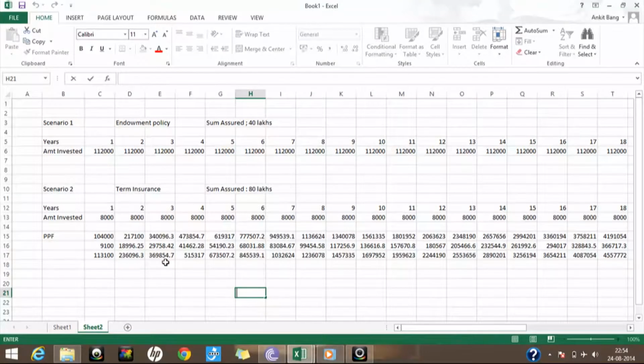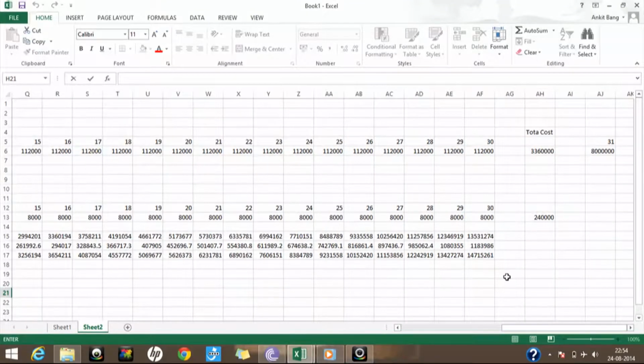So this is nothing but just compounding. The 1,04,000 I invest every year, I get an interest of 8.75% every year, and this gets carried forward every year, and at the end of 30 years what is there in my PPF account is approximately 1 crore 47 lakhs 15,261 rupees.